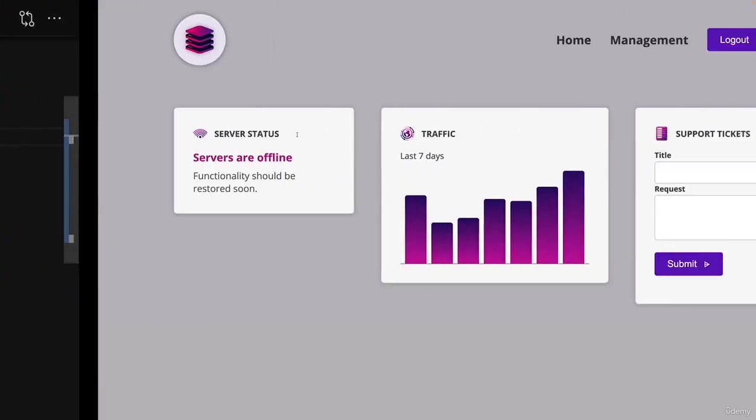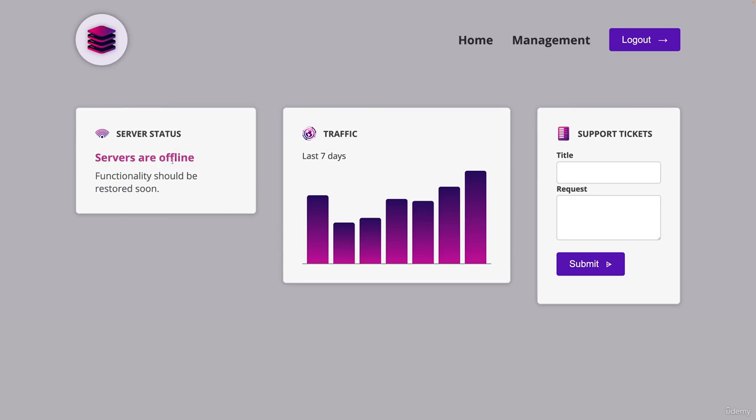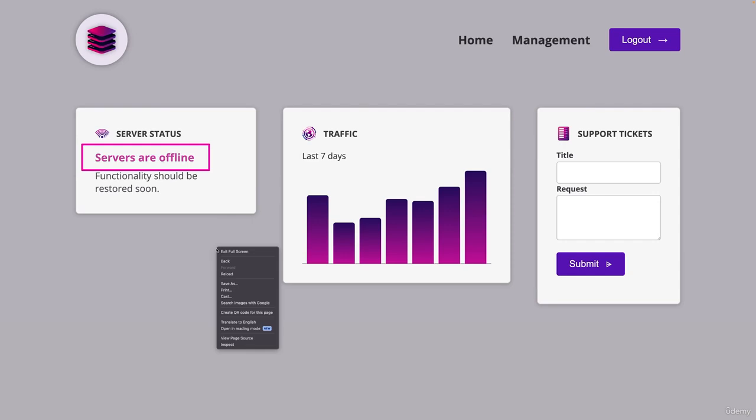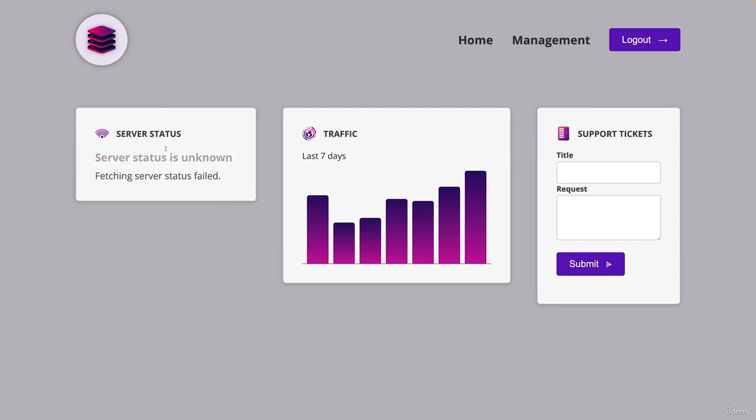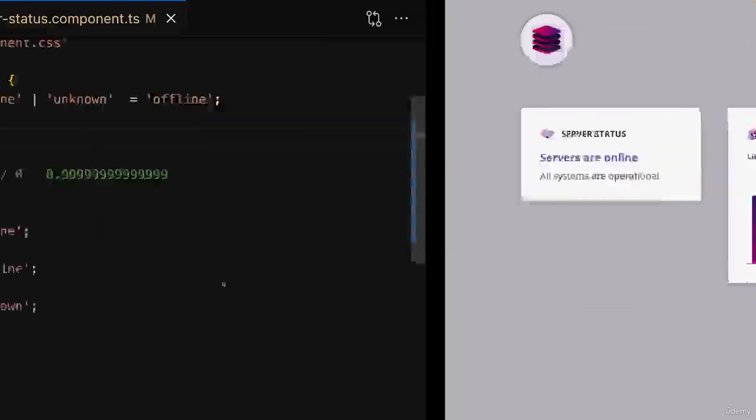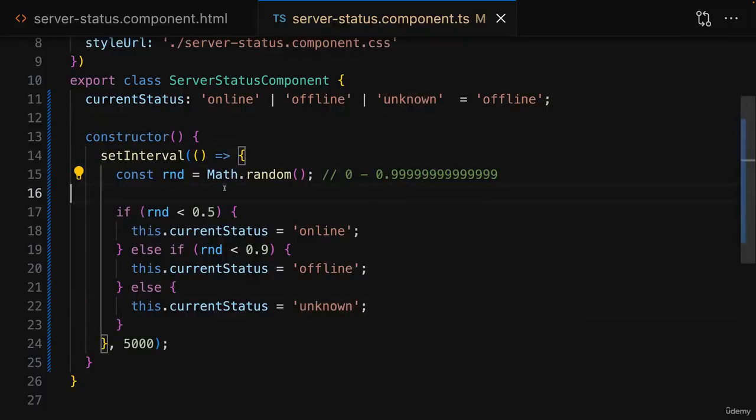Well, but with that, we're setting up this interval. And now if you save that and you reload, you should see that this value should change from time to time. And it's random, so of course you can't tell how often it will change to which value. But you see now it's unknown, and eventually it will change again to offline, as it seems. At some point it might also be online. Now it is. So that's therefore working. But that wasn't even the main thing I wanted to do here, though it is an important step in the right direction.